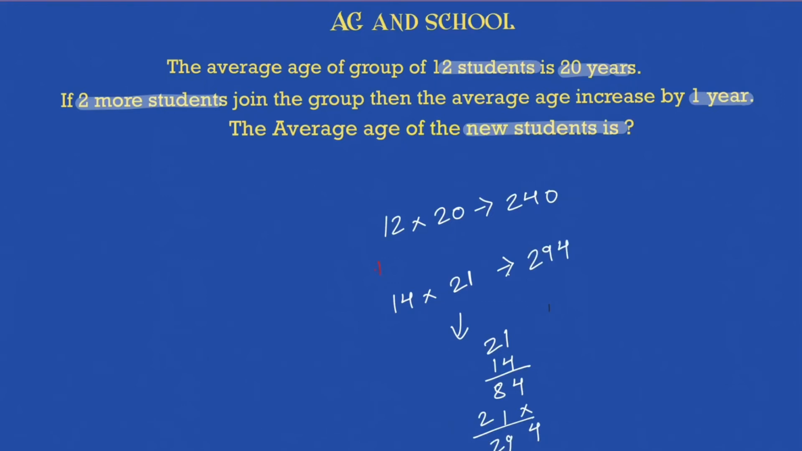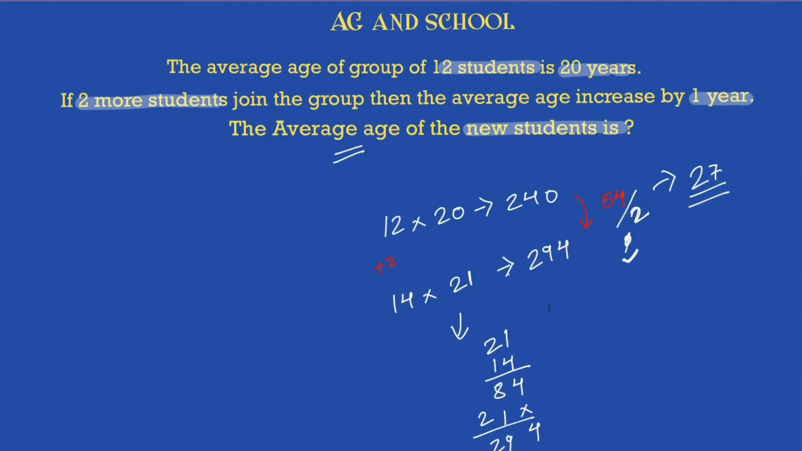So now what has happened? Because of these 2 students, the total age has increased from 240 to 294, which is nothing but 54. 54 is the age increase because of 2 students. I'm being asked the average age. Average means per student. Because of 1 student, what is the age that is being added? So divided by 2. Because of 2 students, the age increased by 54. So because of 1, the age increased by 27. And that will be your answer to this question. Quite simple, but this was the only change that you're supposed to make in this case.